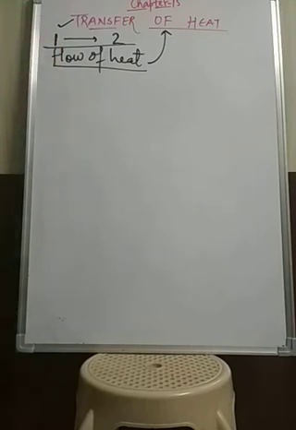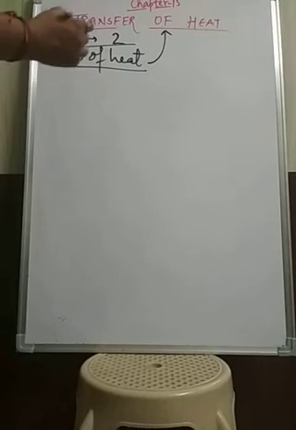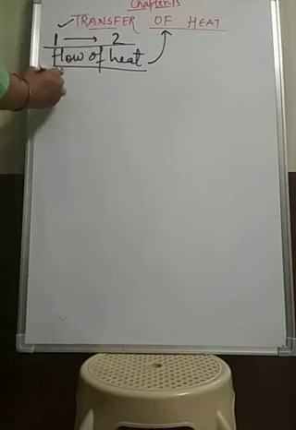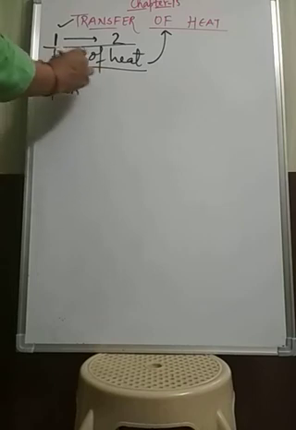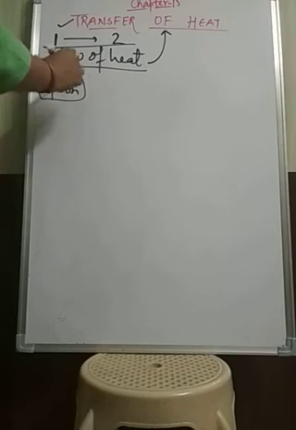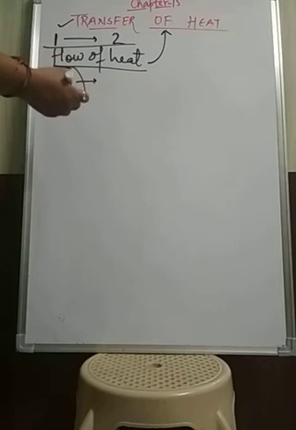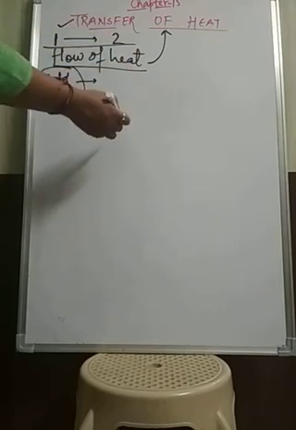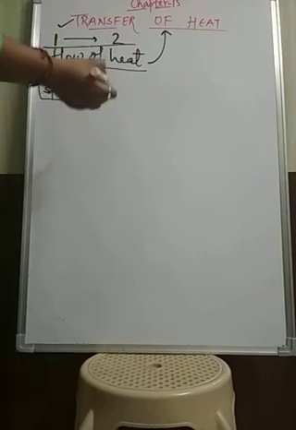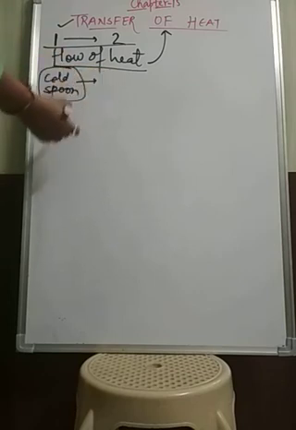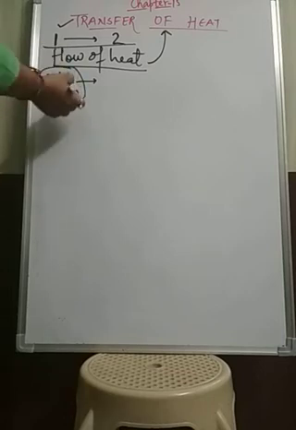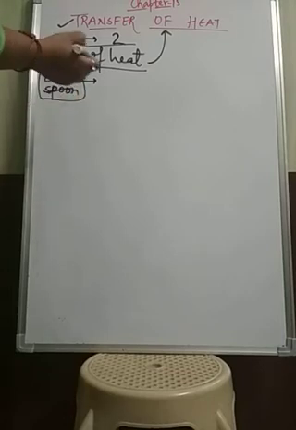Similarly, we observe that hot objects remain hot only till they are kept near the source of heat. Suppose I have a cold spoon. It will become hot when I keep it near a source of heat, or in a hot liquid, or in the sun. But if I keep it at normal room temperature or in the refrigerator, then it will remain cool. So how does this happen?